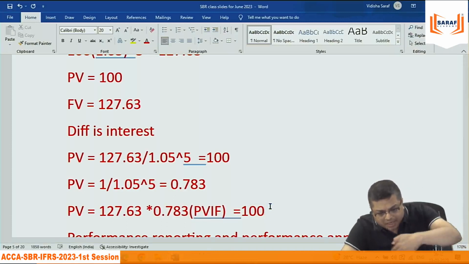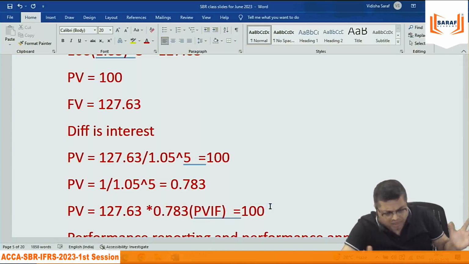When we study so many chapters in accounting, suppose I give an example of IFRS 16 leasing. In leasing, you take an asset on lease and you will pay the lease rent over 5 years. Every year you pay the lease rent, say 100 for 5 years. So the total you will pay is 500, but in the books of accounts you can't record 500 today because you are not paying 500 today.